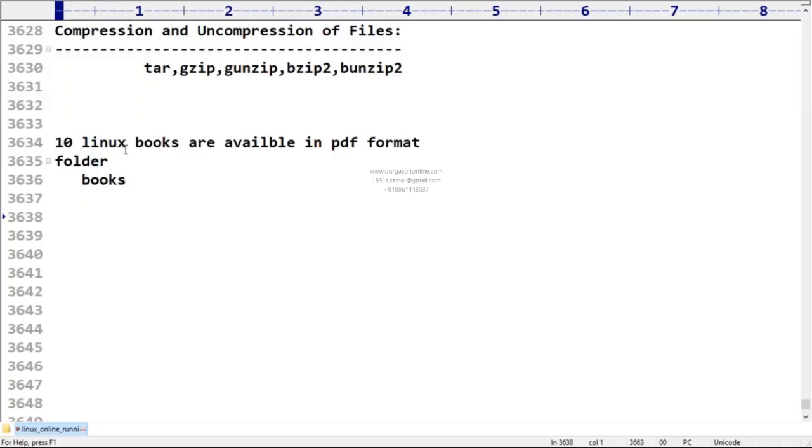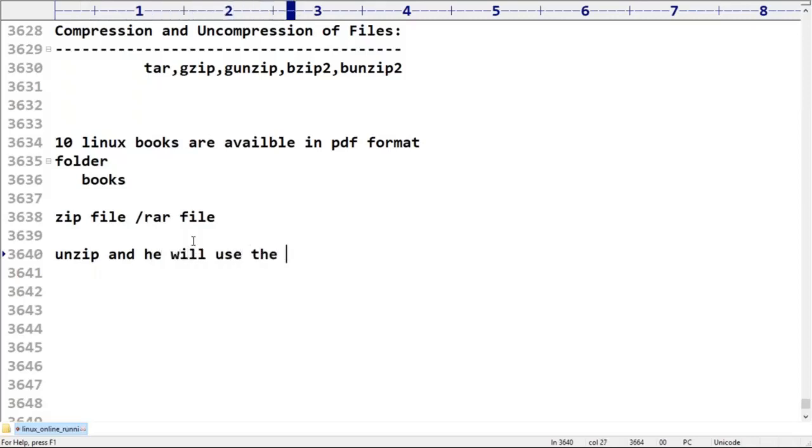We will create a zip file, or some people may use a rar file. We can send this single zip file or rar file to the receiver, right? Now the other person will perform the unzip operation, and he will use the books. Correct or not? Please confirm.